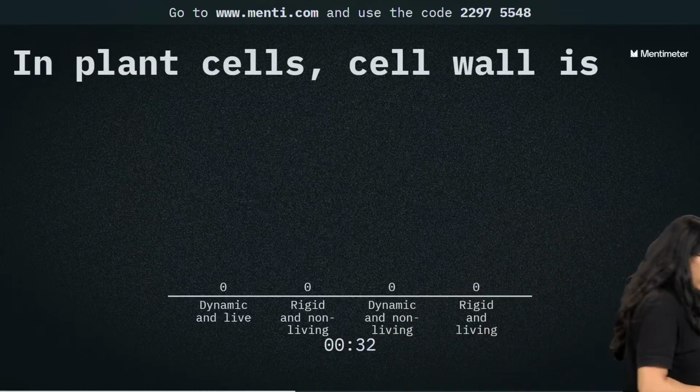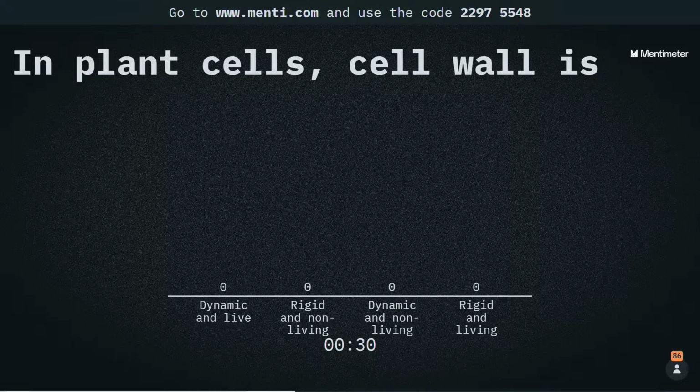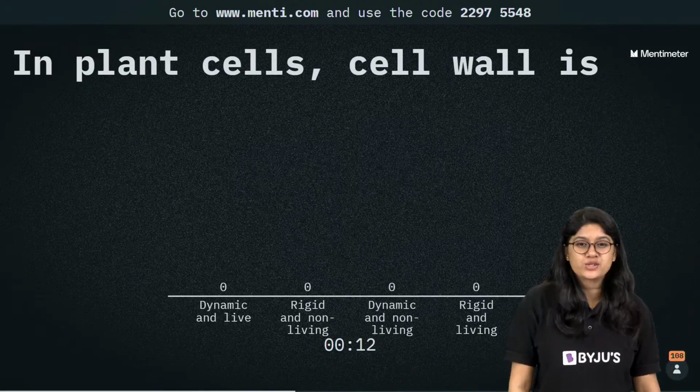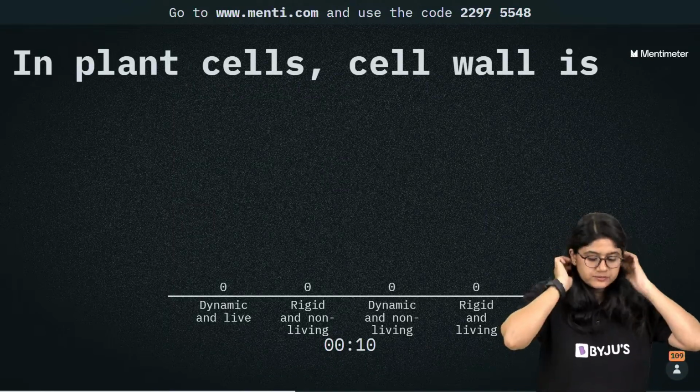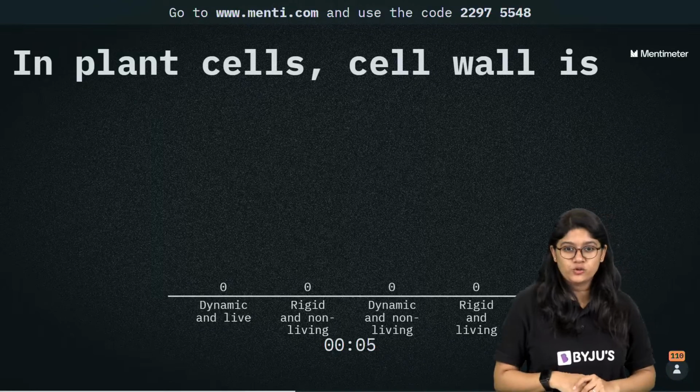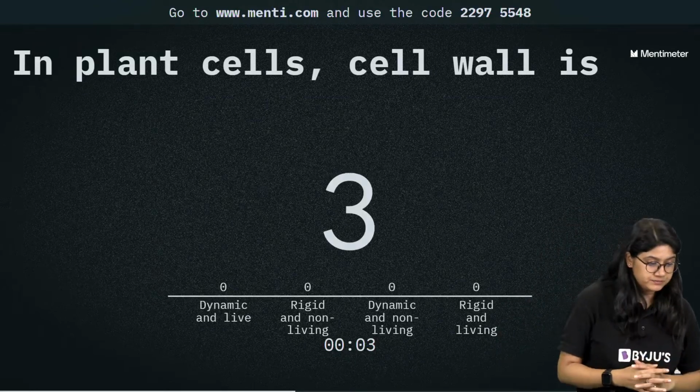We're talking about the cell wall, everyone. Everyone quickly vote so we can actually move ahead.